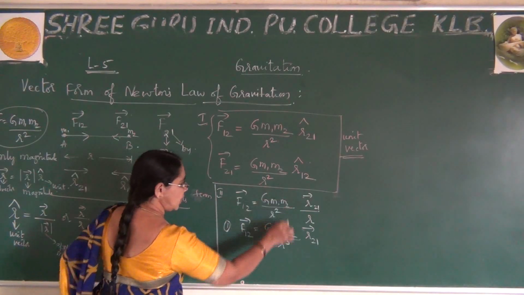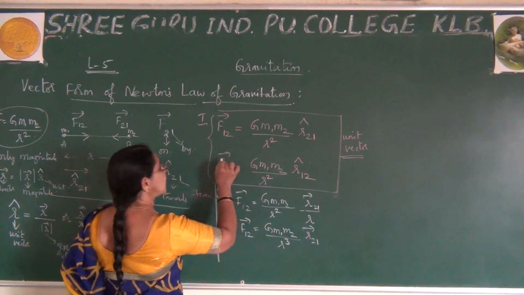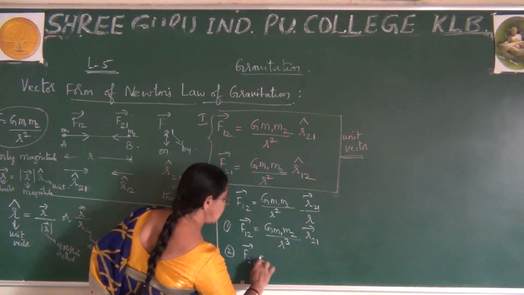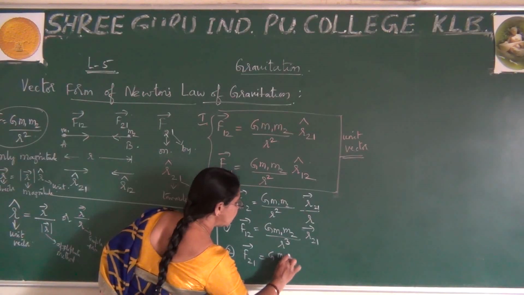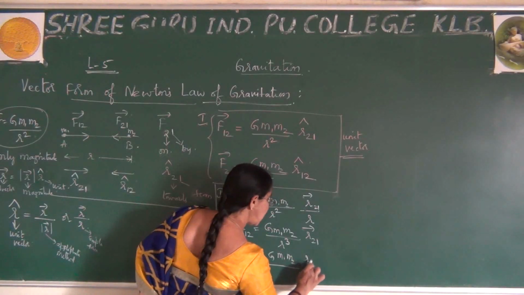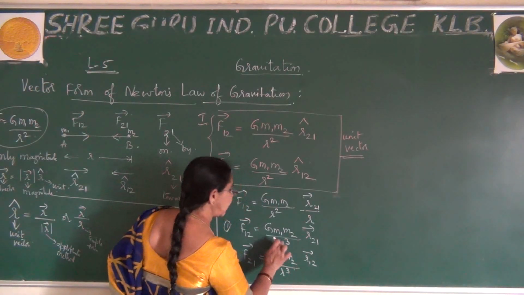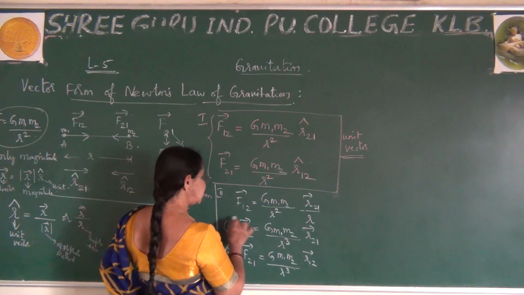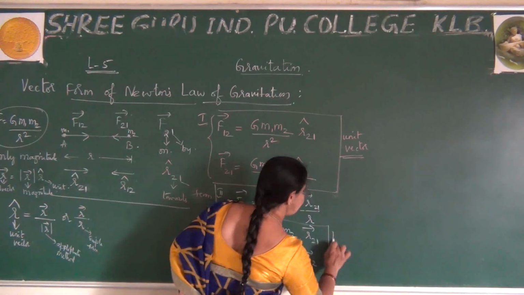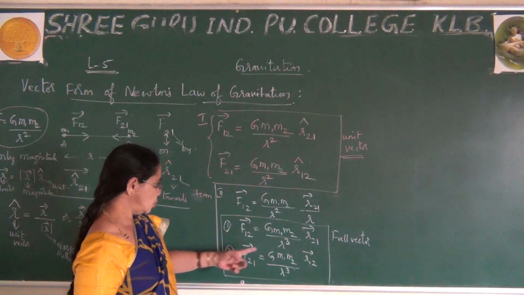This is the first one. After solving this step, we got the final expression. The second one I can write like this: F21 is equal to G M1 M2 by R12 full vector, and this is R cube. Directly I write it with the help of this. So what does this explain? This is the full vector. Earlier I had written in unit vector, and now I have written in terms of the full vector.